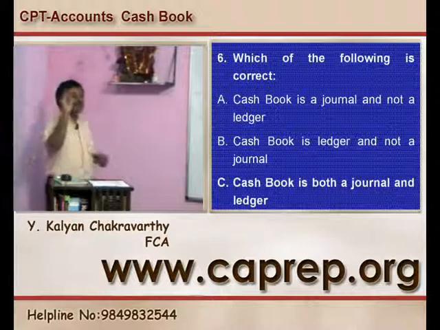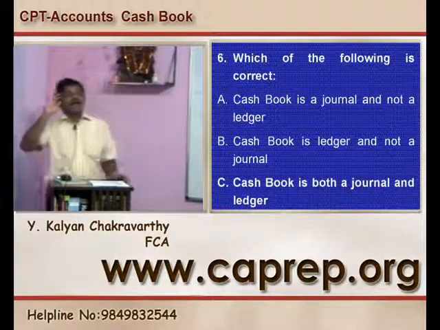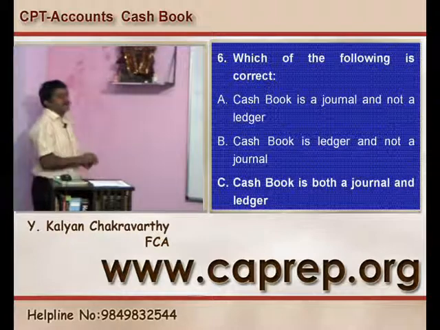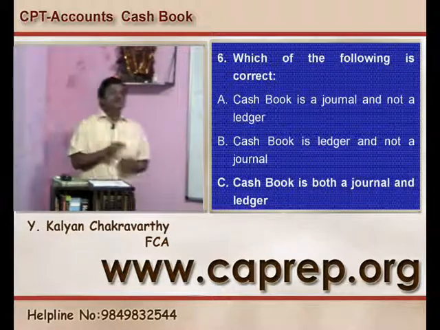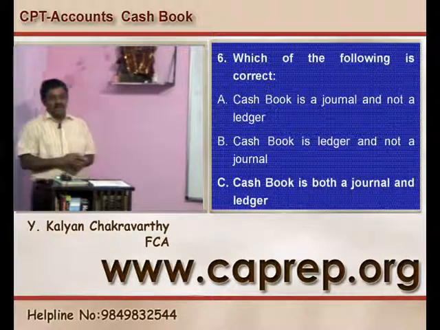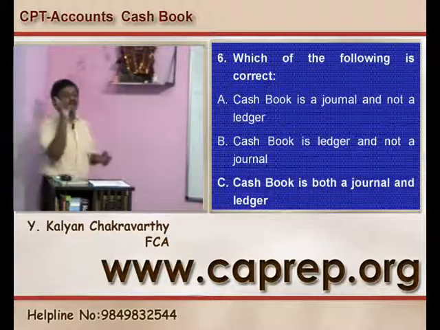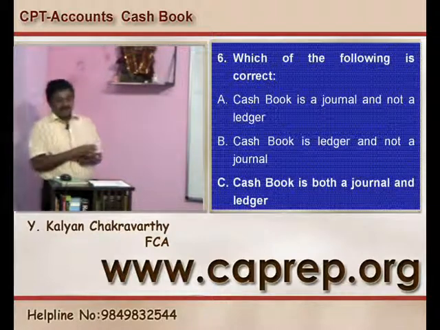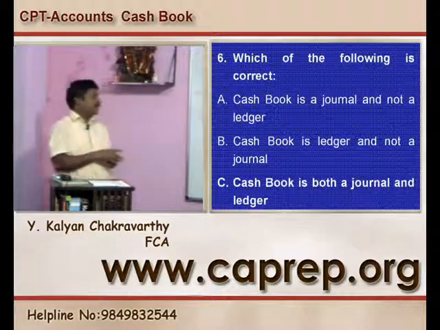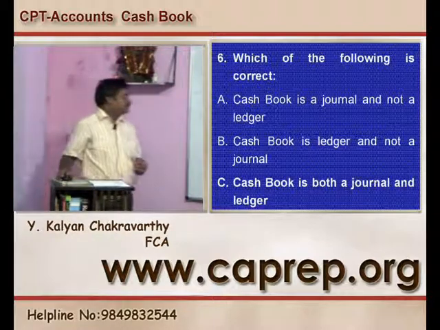When we say it also acts as a ledger, what we mean is there is no need for separately opening the cash account in the ledger. As it is a cash book, you can take the balance and find out the closing balance of the cash. So cash book is both a journal as well as a ledger.